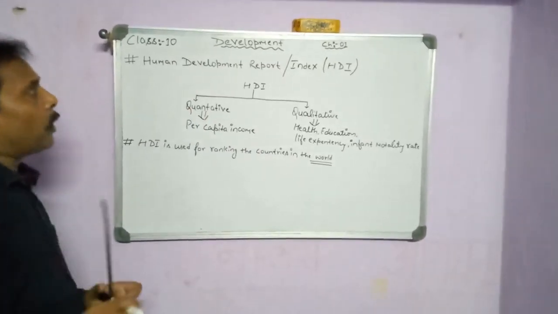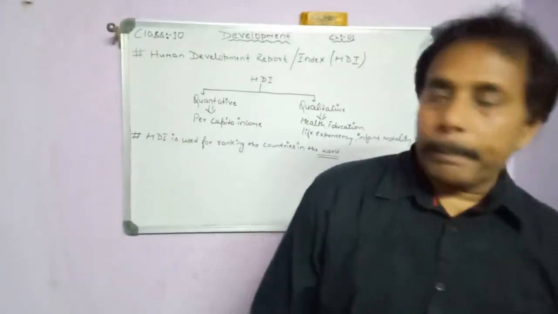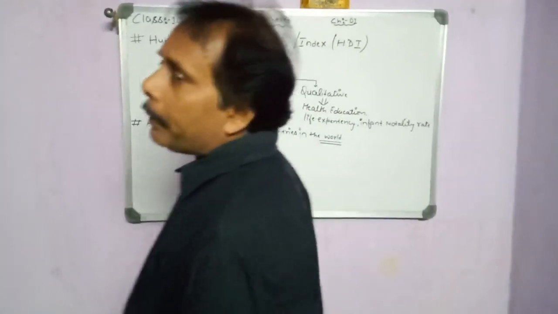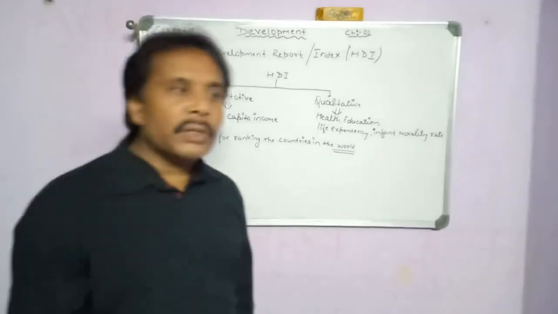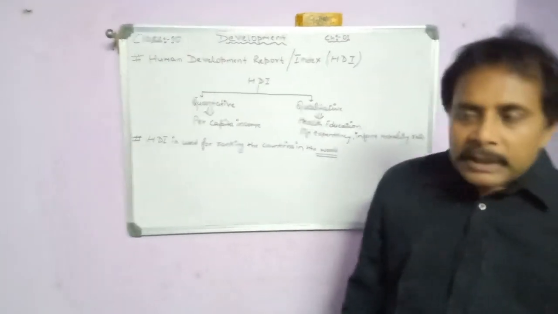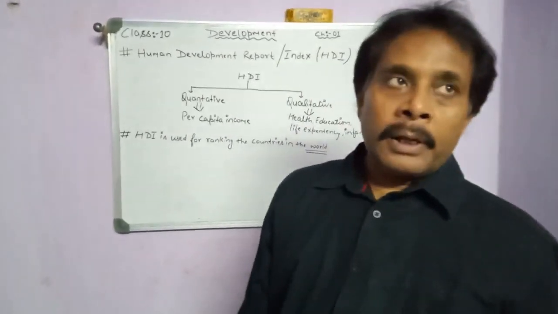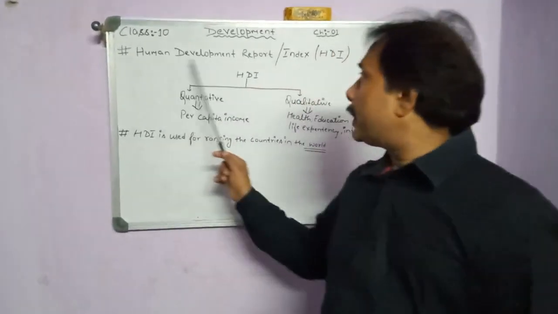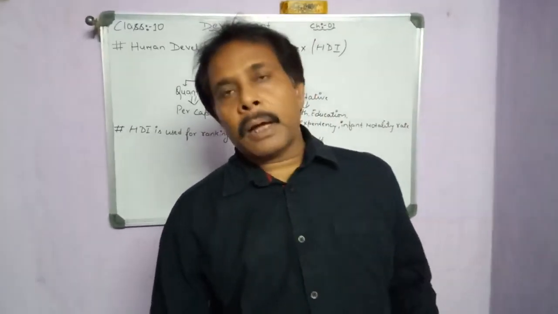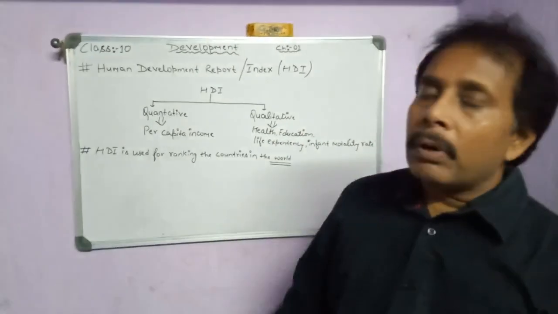So now our second topic is the Human Development Report. What is the Human Development Report or Human Development Index? Human Development Index refers to the kind of life the citizens of any country are living. On the basis of the Human Development Index, we can say that one country is developed and another country is underdeveloped. So this theory was provided by